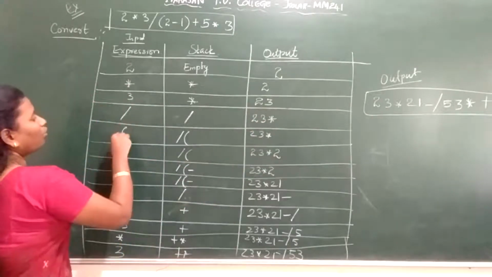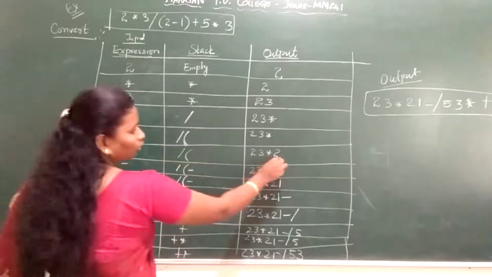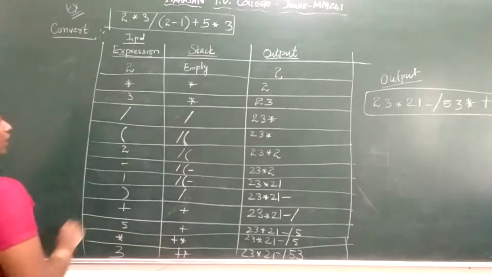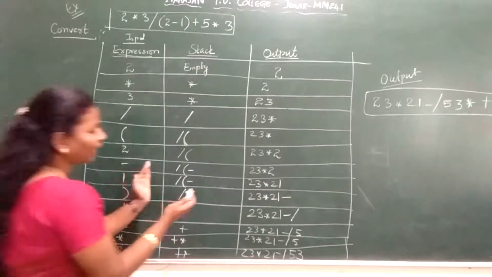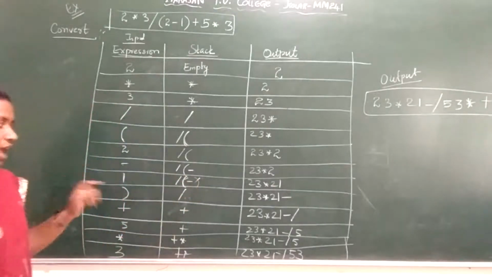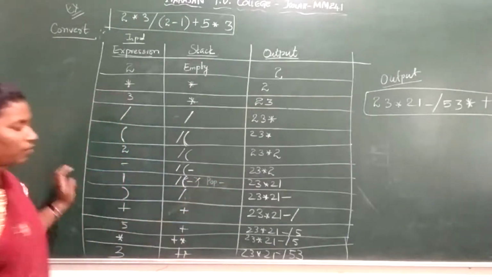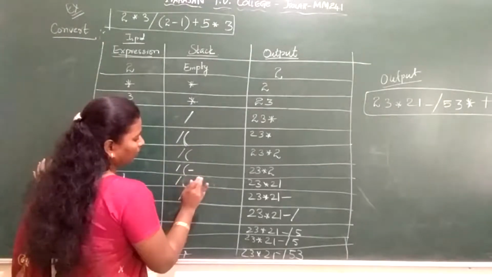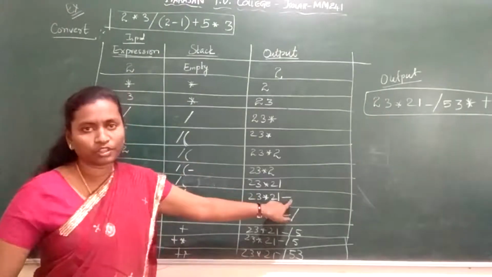Okay. Next I have an opening parenthesis. Now I will insert it into the stack. Next I have 2. 2 will go to your output. Next I have minus. Minus will go to the stack, because it's an operator. Next I have 1. 1 will go to output, because it's an operand. Next I have the closing bracket. When I encounter the closing bracket, the opening and closing bracket will get cancelled. What is left off? Now pop minus. That means we should pop out the minus symbol. So this stack will be void of all these 3 things: opening parenthesis, closing parenthesis, minus. This will disintegrate. Now I have popped minus and put it into the output.